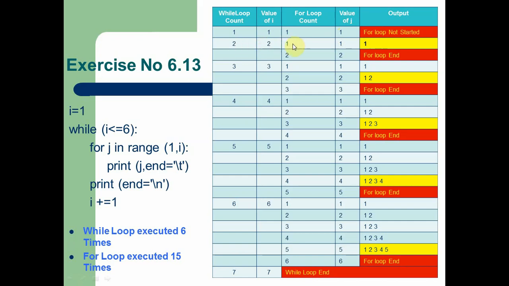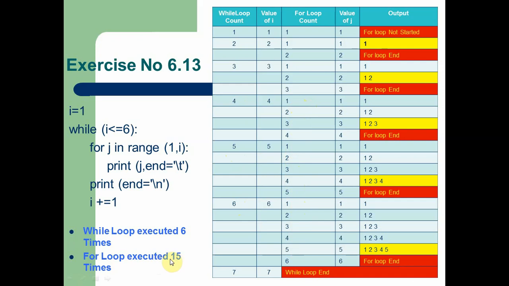When the while loop reaches the second time, the i value is 2. The for loop starts for 1 time, so it executes the value 1. When the while loop is executed the third time, the for loop runs 2 times. The fourth time, the for loop is executed 3 times. The fifth time, the for loop is executed 4 times. The sixth time, the for loop is executed 5 times.